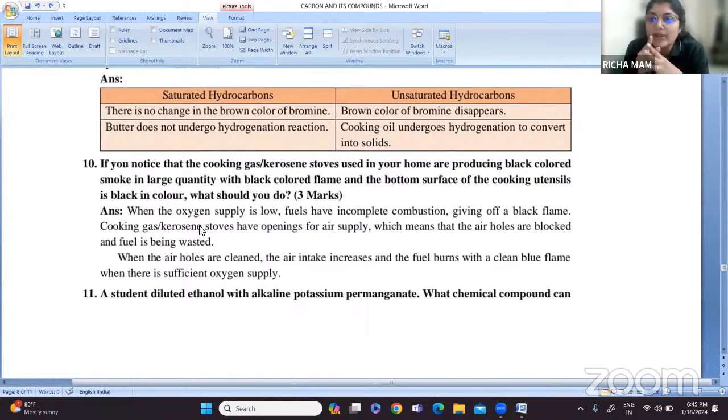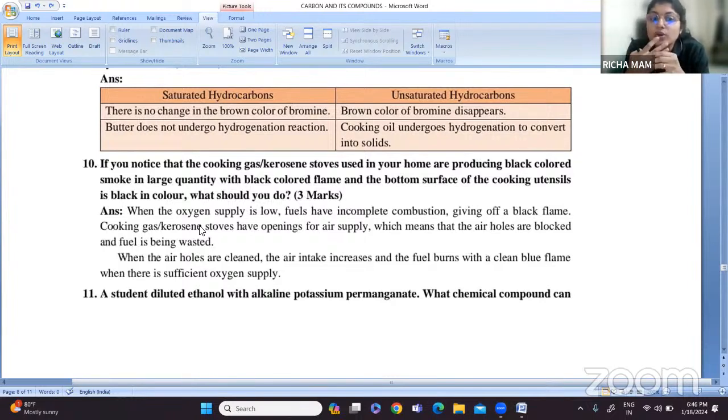So whenever the supply of oxygen is very low, the fuels have incomplete combustion. They are not ignited properly, or do not undergo combustion properly. Because of this reason they give a black flame.